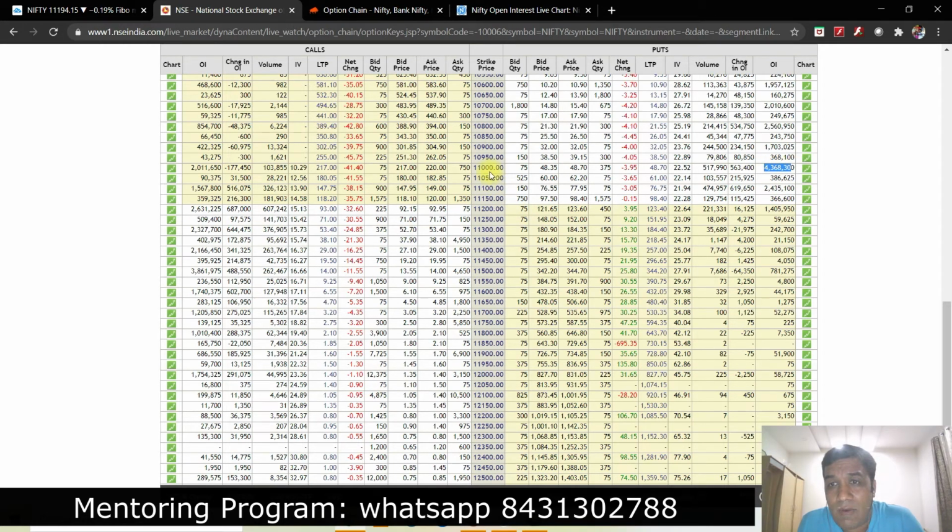Whenever there is a strong momentum like this, what is happening is the put side open interest is increasing. Now you go and check the change in open interest here. You would clearly make out that there is a huge change in open interest at the puts. If somebody is new to the stock market and to open interest, probably they would look at it as put open interest increasing, that means market is going to go down, and that is where most of the retailers get fooled.